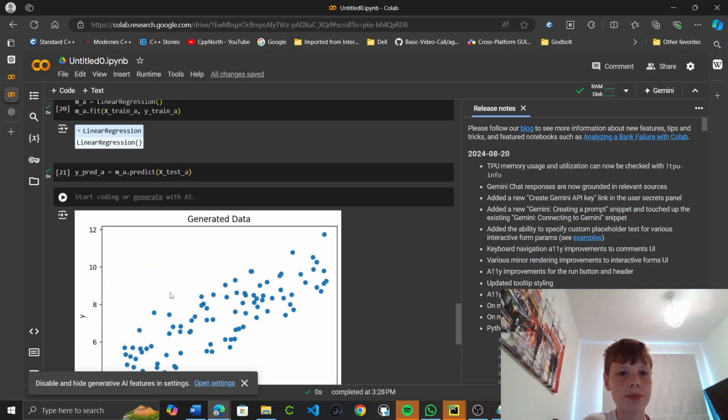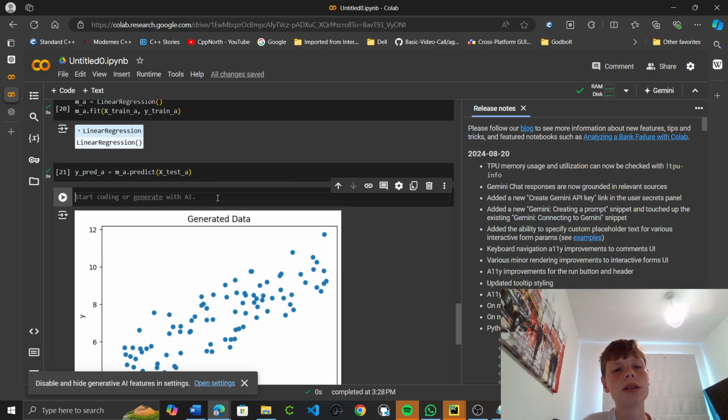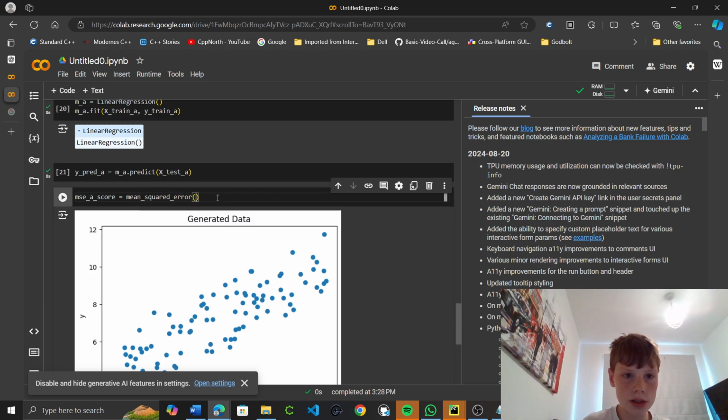Okay, so now what we need to do is see the different scores between the different functions. So we can do MSE_a score equals mean squared error. Does it tell us?